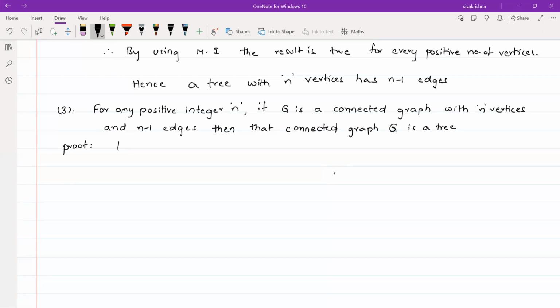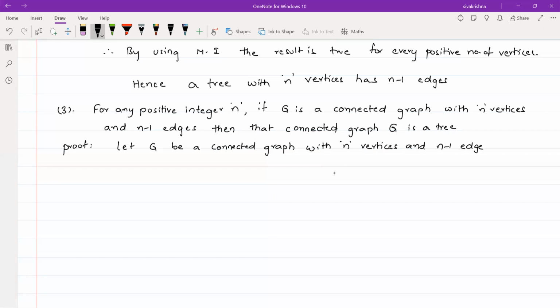let G be a connected graph with n vertices and n minus 1 edges.